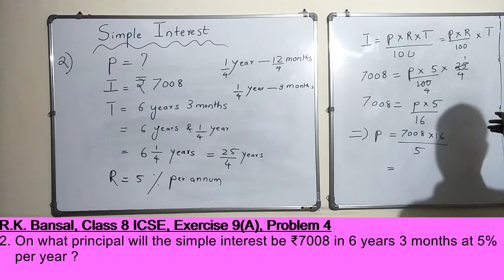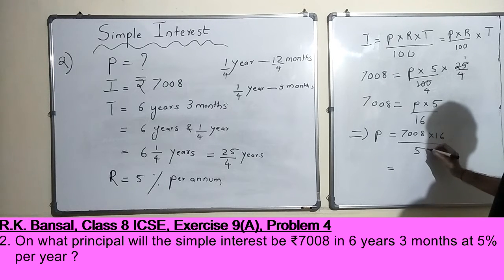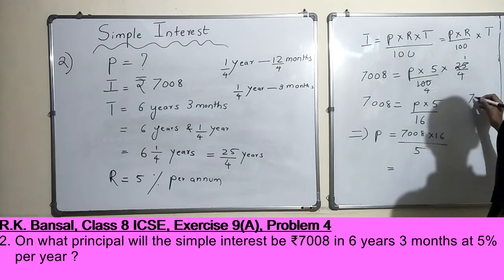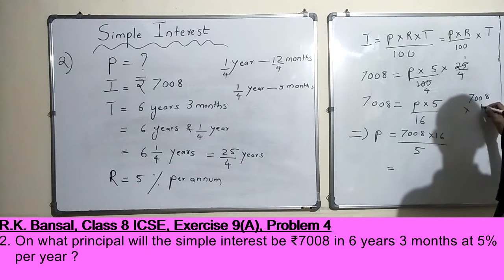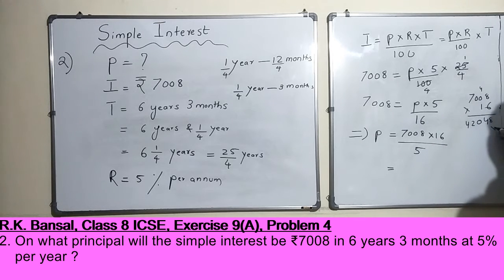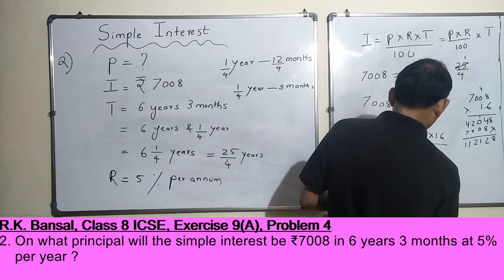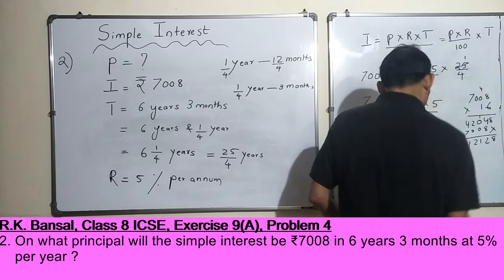Let's multiply 7008 into 16. 8 sixes are 48, 4. Okay, all right. So this is fine. 112128 by 5. All right.